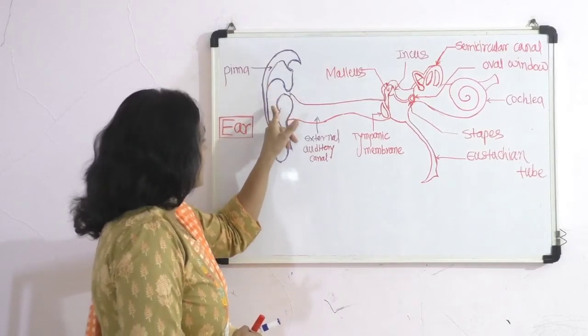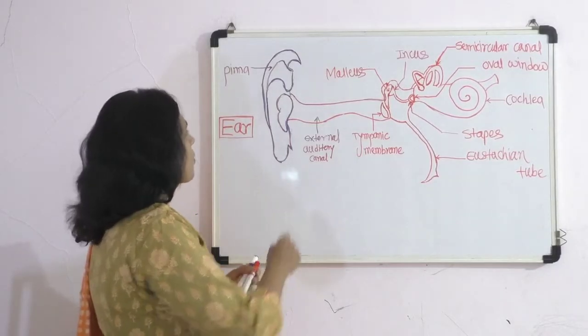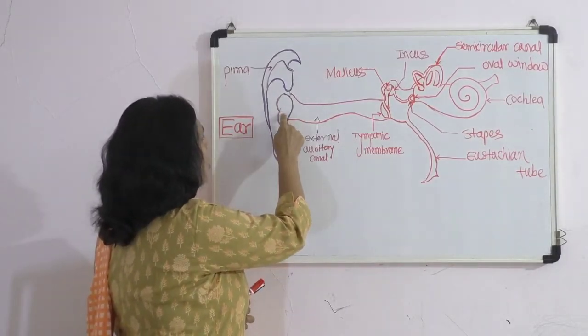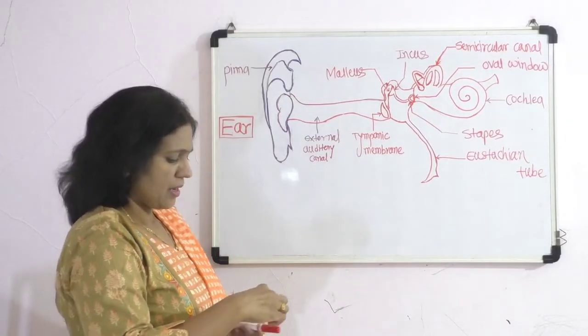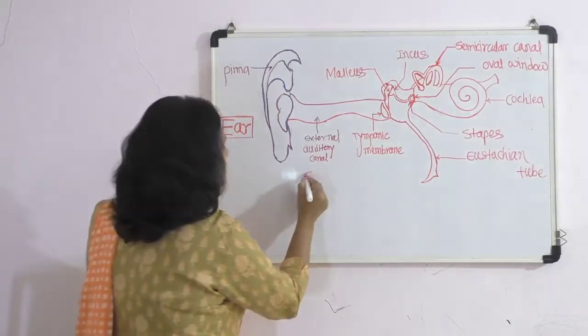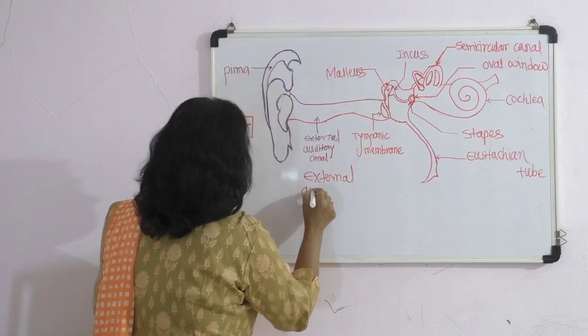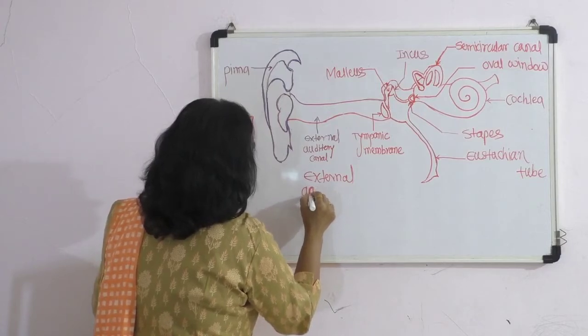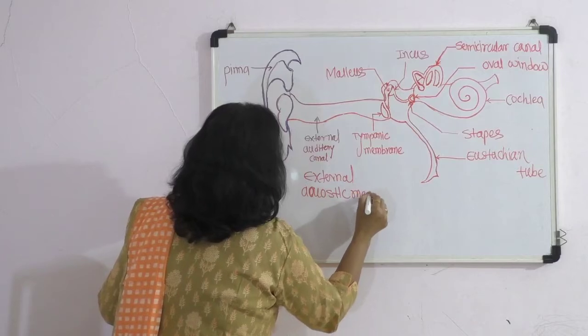In the pinna there is the external acoustic meatus.